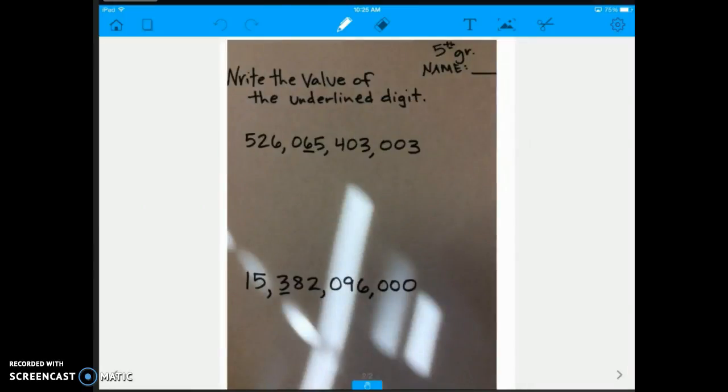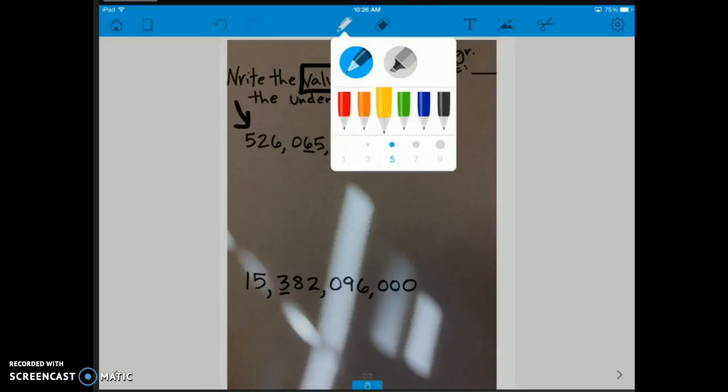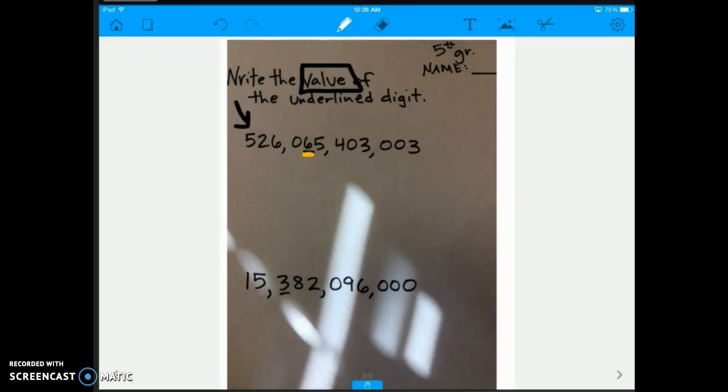And on the other side, we're looking at the value. I want to know the value, how much that digit is worth that I underlined. So if we look at this huge number that's in the billions, I underlined that 6. Okay? So how much is that 6 worth? Remember what we did in class. We looked at that period and we thought about what is that number, and we made it with our cards. What cards would you have picked up to make this number?